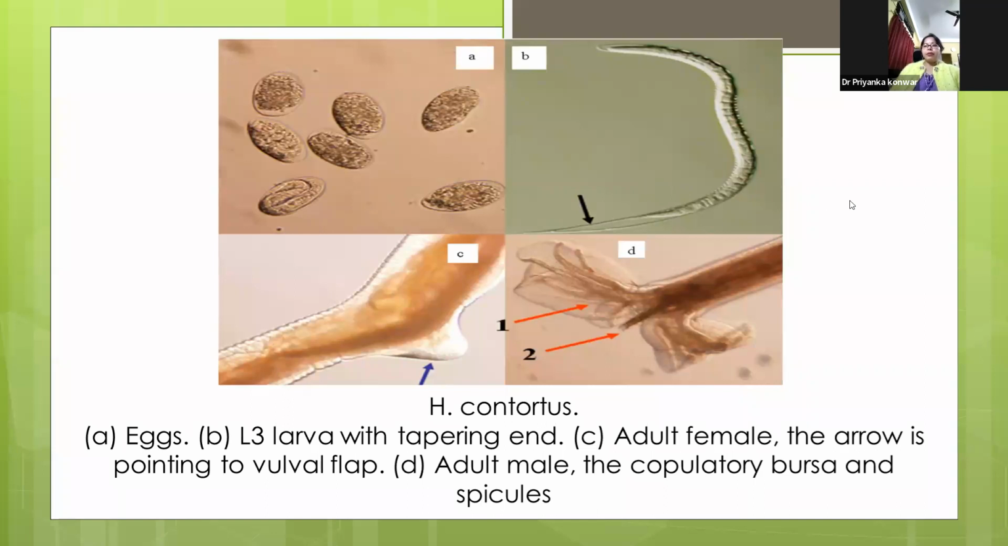Here we can see different photographs. The first is the egg that we detected in the fecal sample. Next is the L3 larva with the tapering end, which is characteristic of Haemonchus contortus. Then the adult female, where I am showing the vulvar flap in the third photo, C. And in D, we can see the adult male having the copulatory bursa and the spicules.